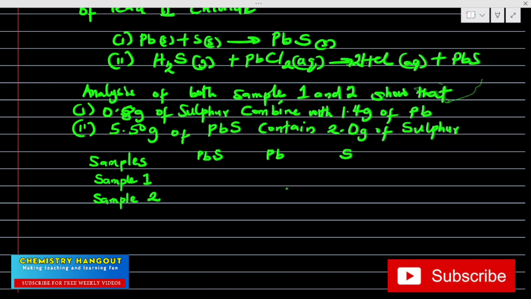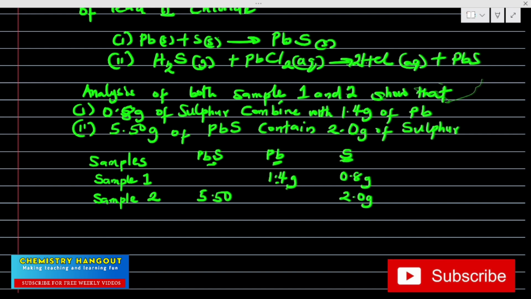So in the first sample, they gave us 0.8 gram of sulfur, combined with 1.4 gram of lead. That's the information they gave us. In the second sample, they gave us 5.50 gram of lead sulfide, lead(II) sulfide, and they gave us 2.0 gram of sulfur. I've explained in the first example that it is this lead and this sulfur that combine together to give you this, right?